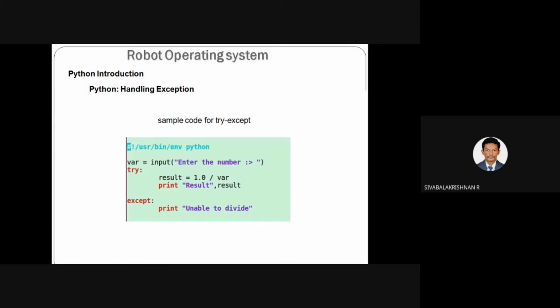Otherwise, if there is no error while executing the statements under try, the exception is not called. So if there is an error in your input or in your program or in your set of code, and you want to show an error message, you can use the try except command in your Python program.